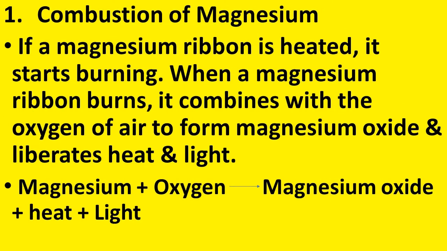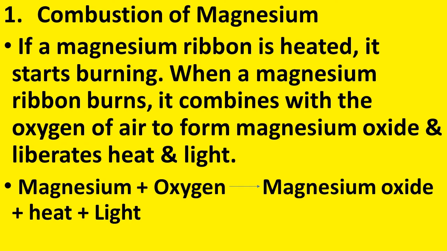Let us take the combustion of magnesium as the first example. If a magnesium ribbon is heated, it starts burning. When a magnesium ribbon burns, it combines with oxygen of air to form magnesium oxide and liberates heat and light. You are already familiar with the reaction of magnesium and oxygen. You have already seen that magnesium ribbon burns with a very bright white light.